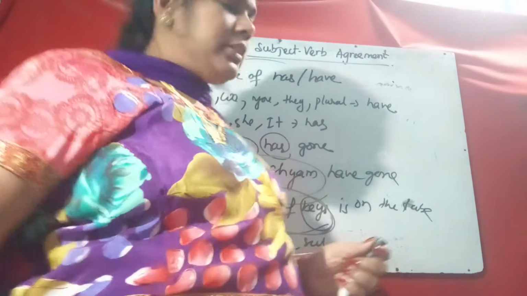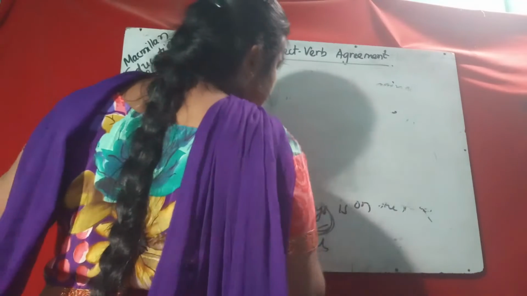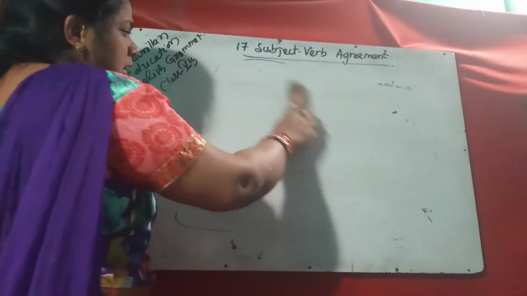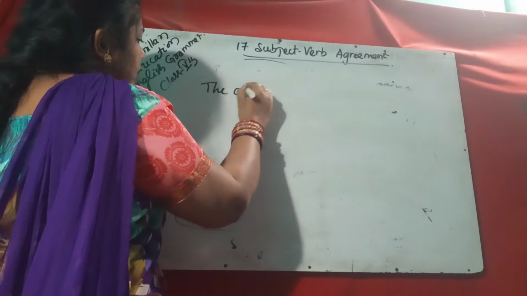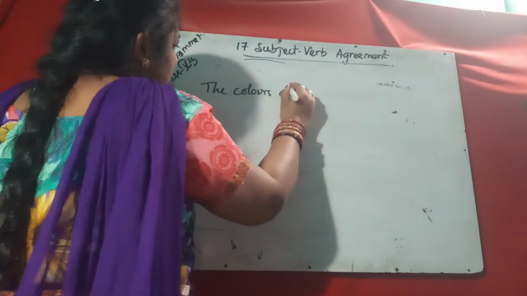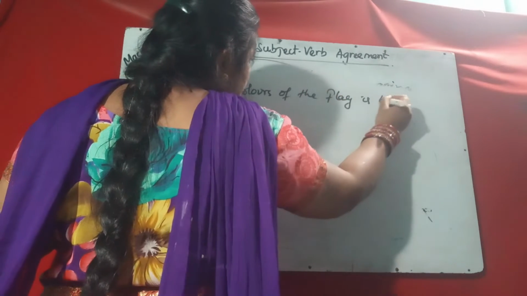The flag has three colors, a tricolor flag.